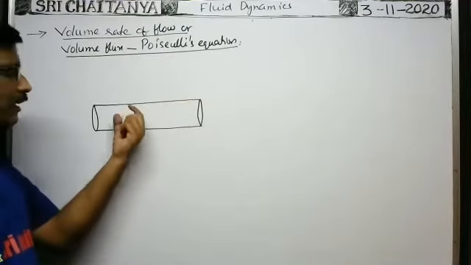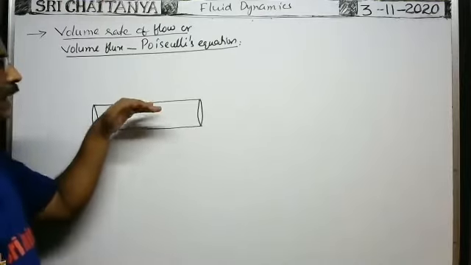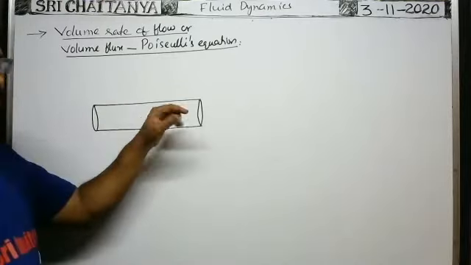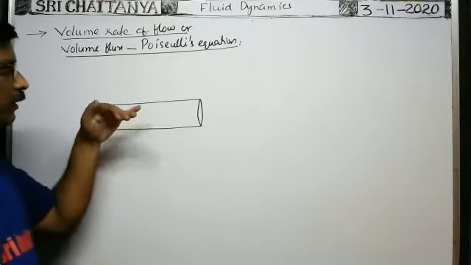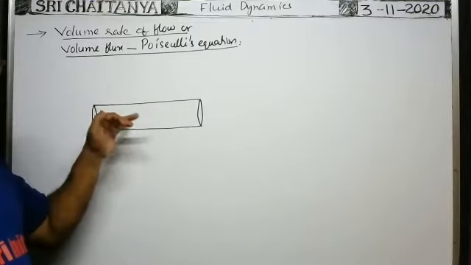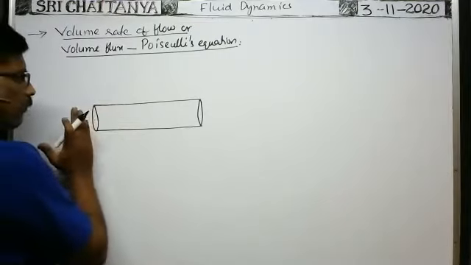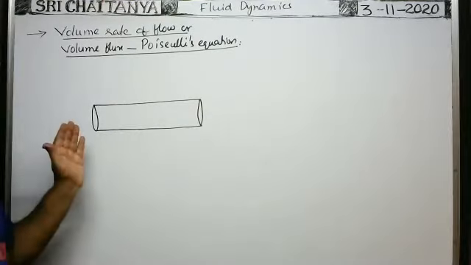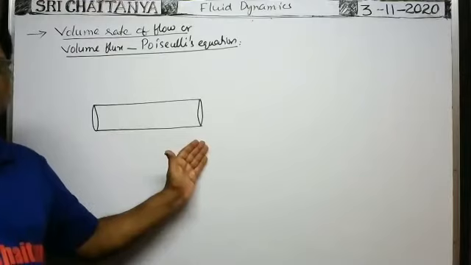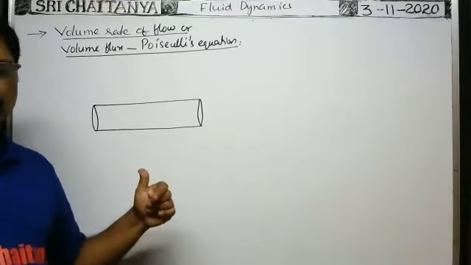The bore has a diameter of approximately 1 mm or less than 1 mm. It is a glass tube having a fine bore along its length whose diameter is equal to or less than 1 mm. Such a type of tube is called a capillary tube. So this is the capillary tube. In order to flow the fluid from one end to the other end, what do you have to maintain?